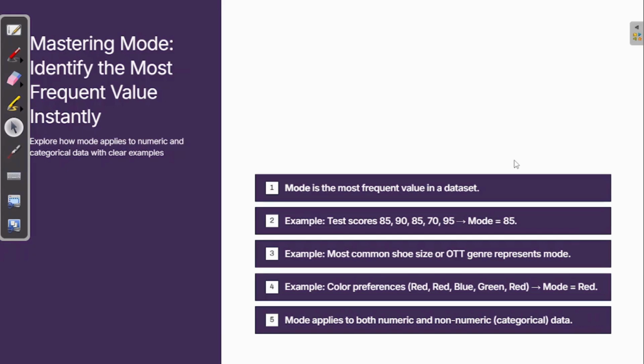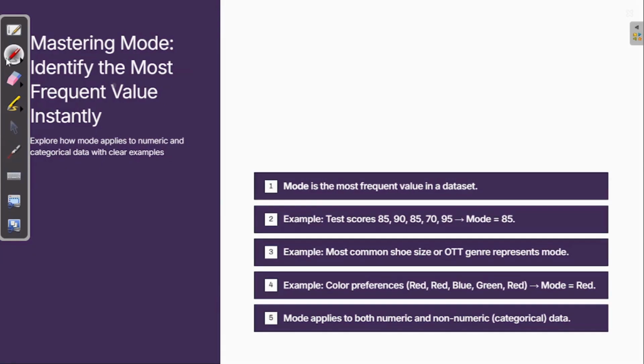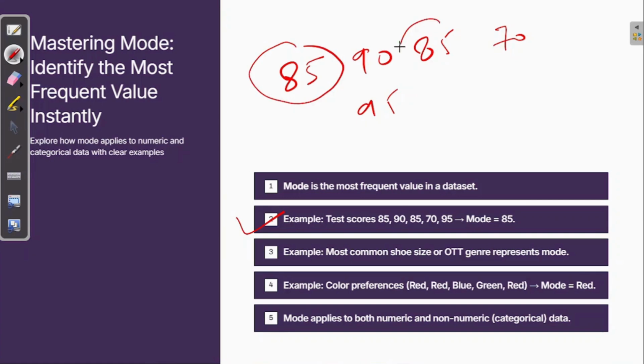Correct? Now let's see with an example. So what example do we have over here? The average test scores are 85, 90, 85, 70, 95. Which value has occurred the most? 85 and 85. So what is the mode over here? 85.